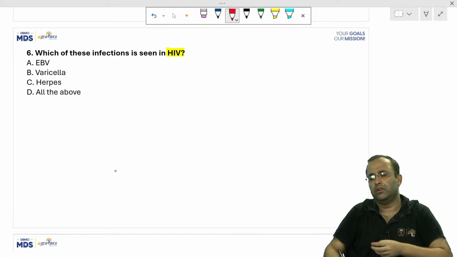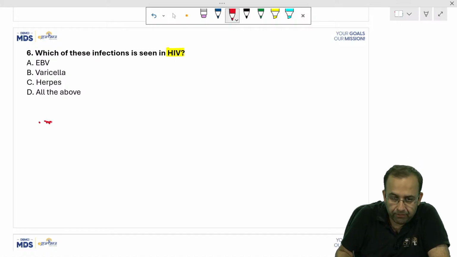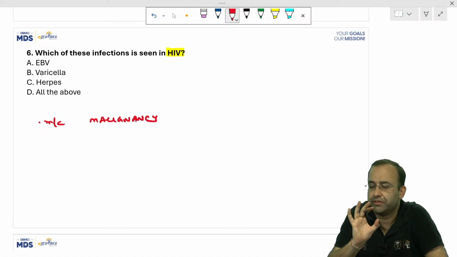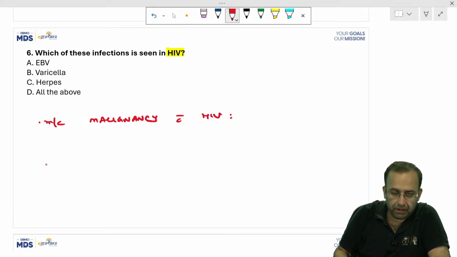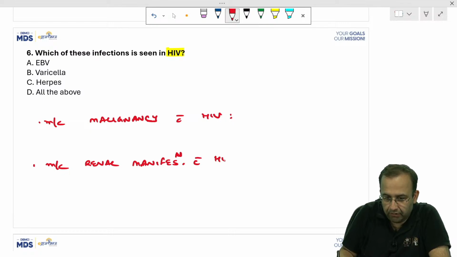Along with this, tell me another 3-4 commonly asked questions with HIV. Most common malignancy with HIV. Let us have a look at a few salient features of HIV here only. Most common malignancy associated with HIV. Next point. Most common renal disease, most common renal manifestation with HIV.